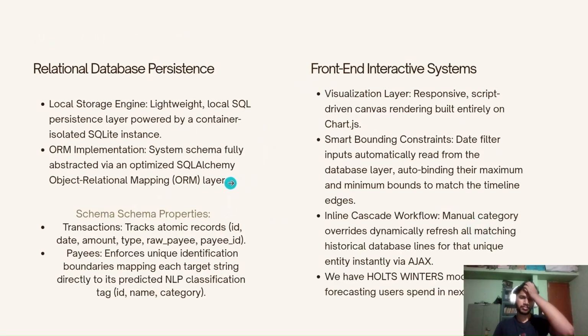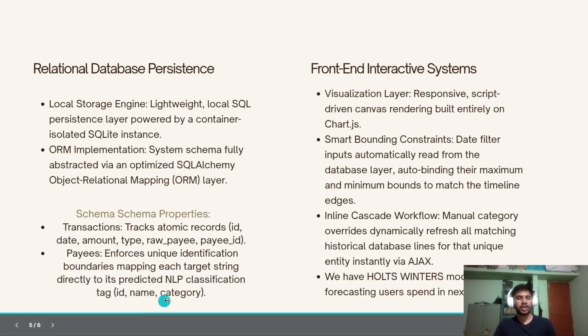Then there is our strategy for the database. We use a schema where we generate a general ID for every transaction. We track its date, amount, and what type of transaction it was, like credit or debit. Then there is the raw payee, the person associated with the transaction, the name of that person, and the payee ID, which we are not actually using. Then we use NLP classification for these payee names.